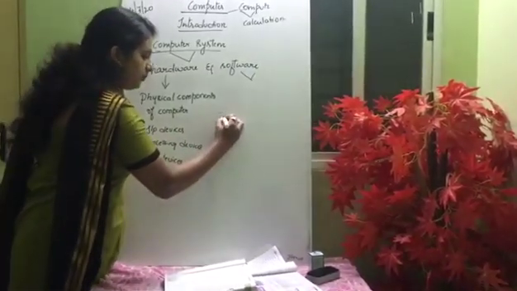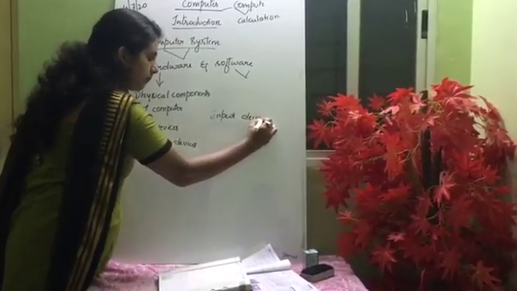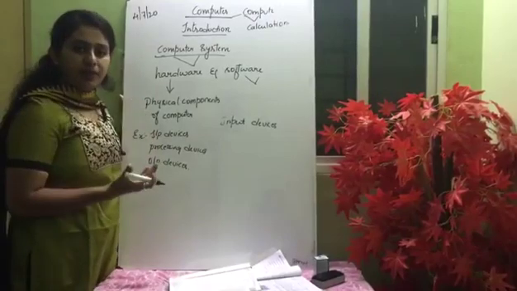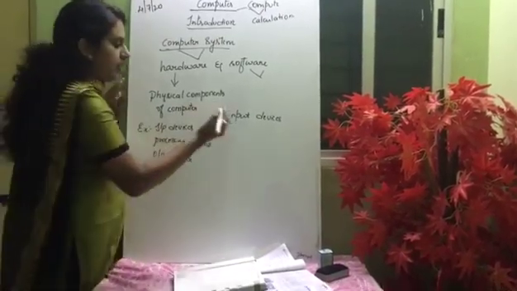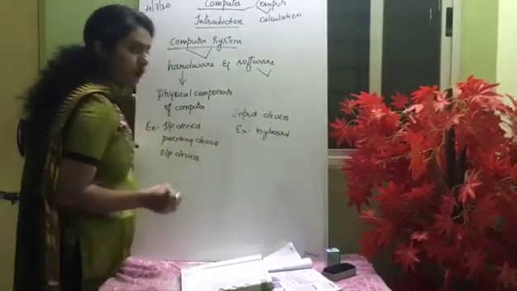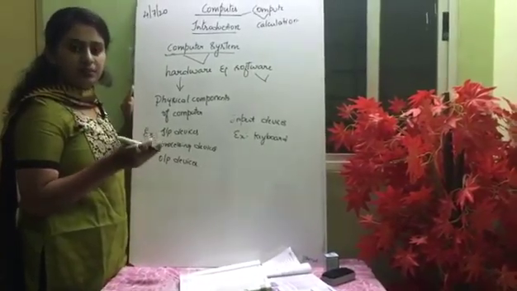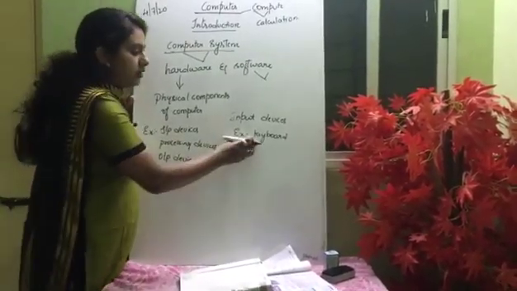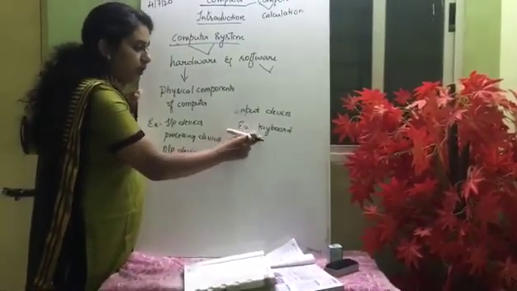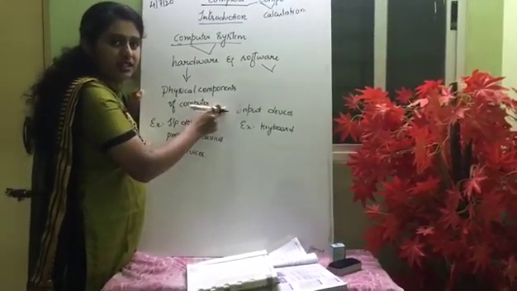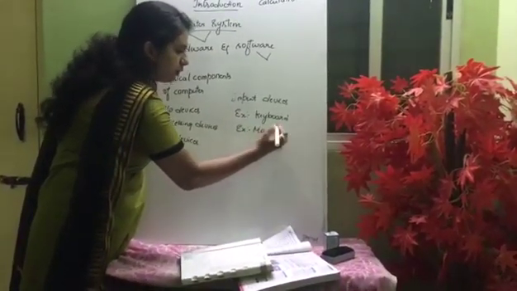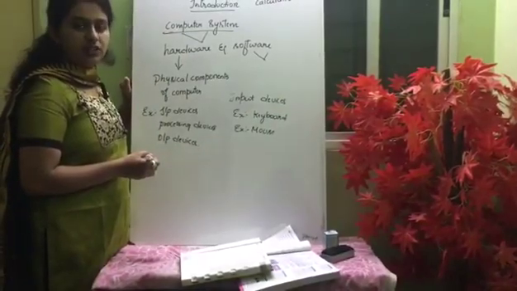Now we'll see what we mean by input devices. Listen, input devices are the devices which accept the information or data from the user. Some of the input devices are the keyboard. What is the use of the keyboard? With the help of the keyboard we can type letters, numbers, characters, sentences, words and so on. Whatever information the user wants to type, they type with the help of this keyboard. From this input device, the data is transmitted to the CPU. The next example is the mouse. The mouse is also an input device, which is used to select objects on the monitor.